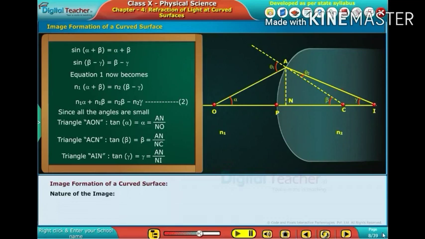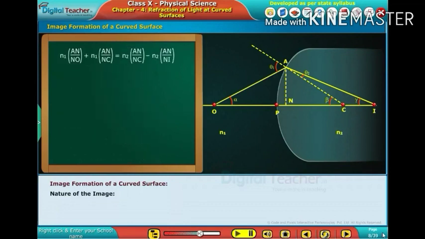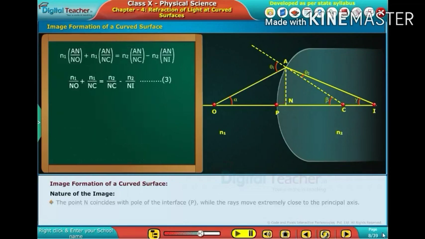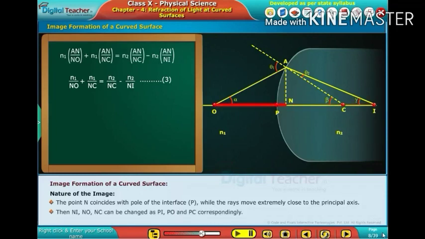Substituting the alpha, beta and gamma values in equation 2, we get the equation shown. The point N coincides with the pole of the interface P, while the rays move extremely close to the principal axis. Then NI, NO, NC can be changed to PI, PO and PC correspondingly.